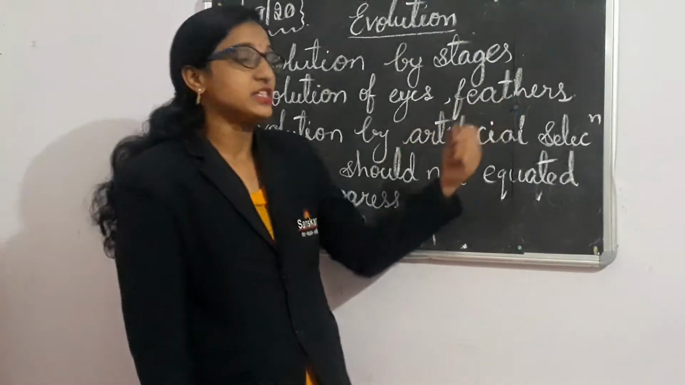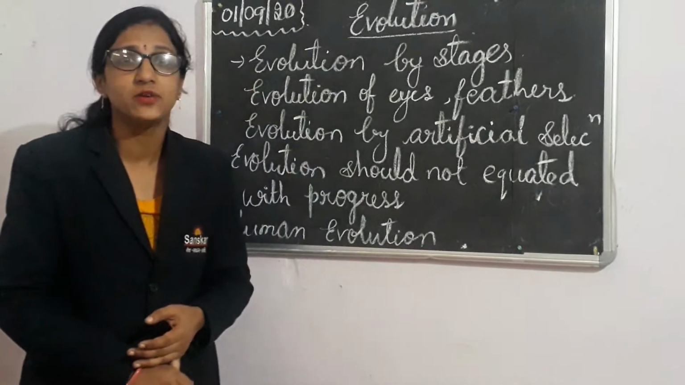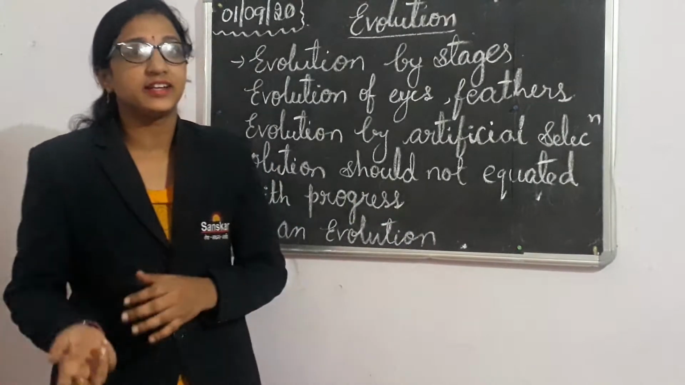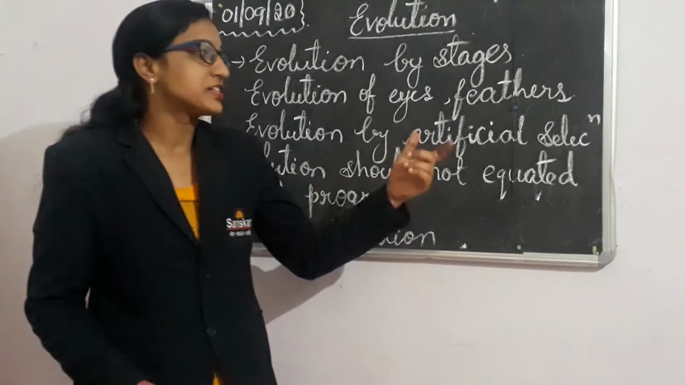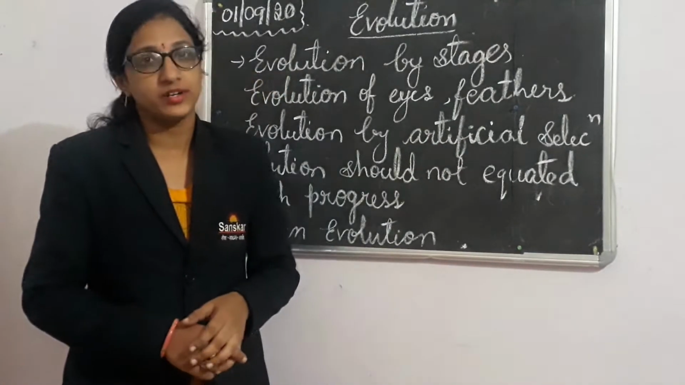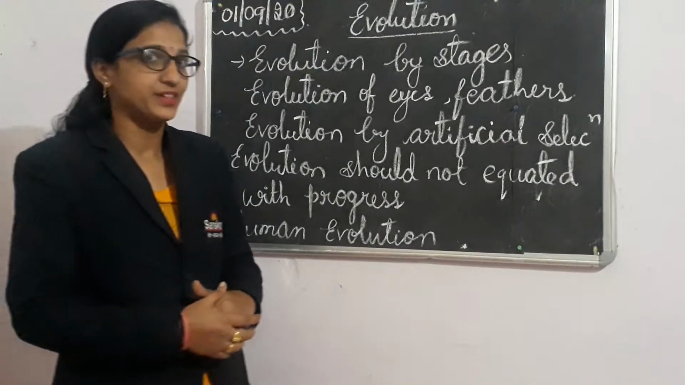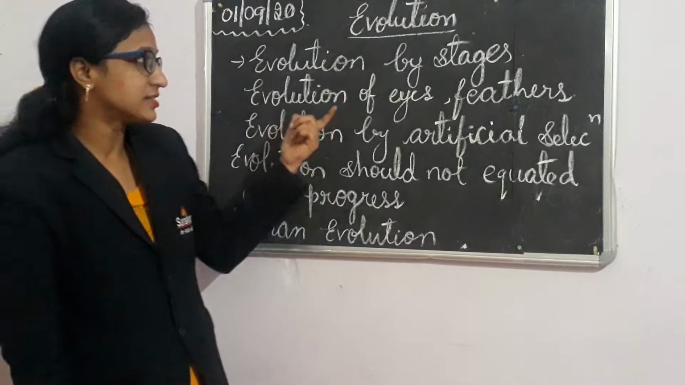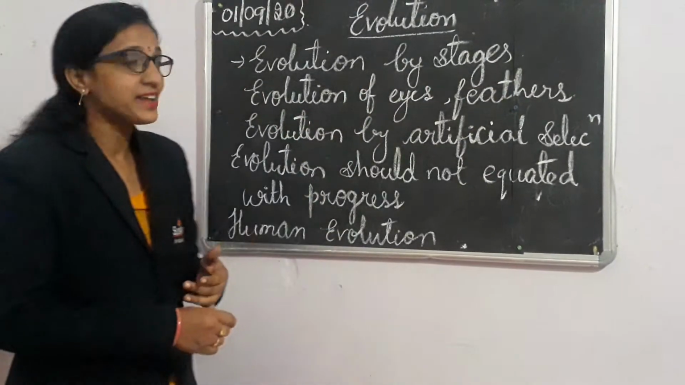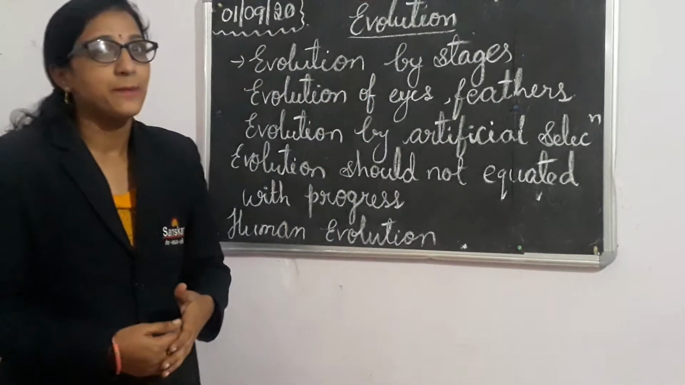The next one is feathers. Feather formation took place in birds for one reason, but it later helped in other ways also. First, birds had feathers to protect themselves from cold environments, but later they helped them to fly from one place to another. So the evolution of eyes and feathers shows that evolution did not happen at one time. Many stages happened in it.